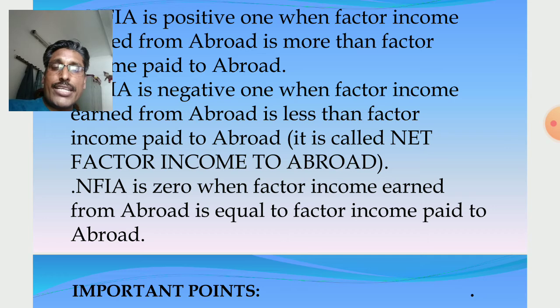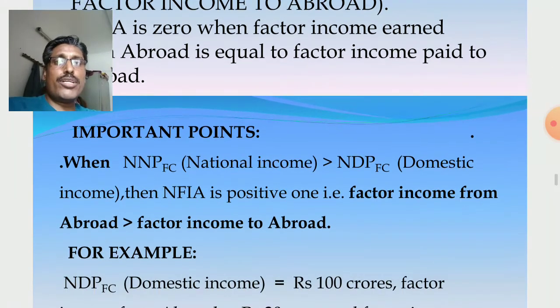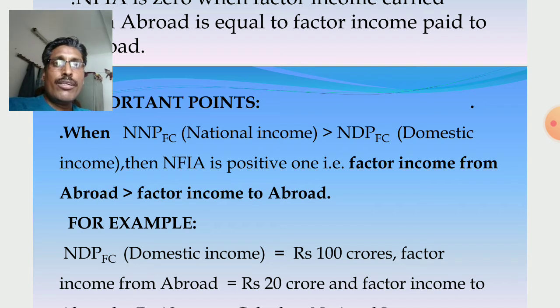So when NFIA is 0, domestic income is equal to national income. Also remember, when national income is greater than domestic income, NFIA is positive. When NFIA is positive, national income is greater than domestic income, and receipt is more than payment: factor income from abroad is greater than factor income to abroad.